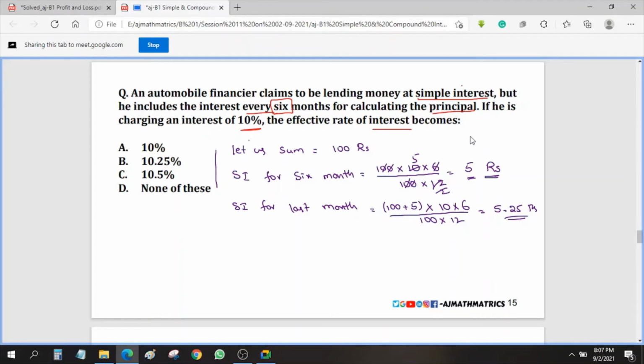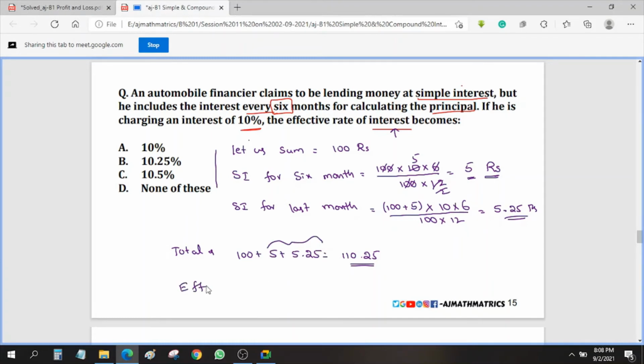Now we need to find out the total amount. The total amount will be 100 plus 5 plus 5.25, which will become 110.25. So this is the total amount he needs to pay to clear it. Now, based on this we need to calculate the rate of interest. Generally, 100 plus 10 rupees would be paid for 10% interest, but here it is not 10 rupees, it is something else. Then how do we calculate?